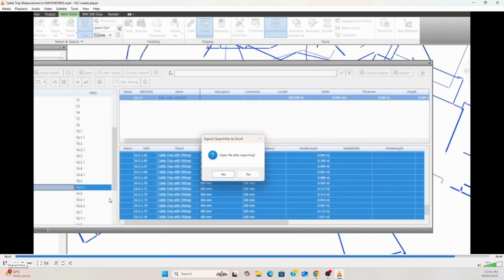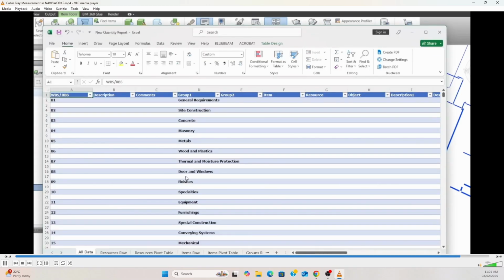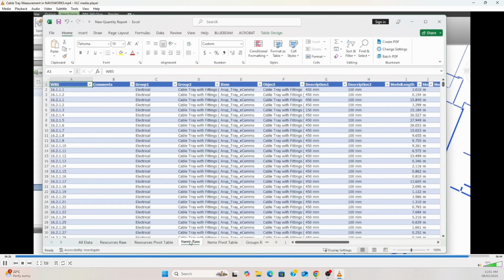Now you can see data transfer to the Excel sheet. Now it is opening. This is all the data. Click the item row, we can get it. Now you can see item description. Description 1 length is already there. Description 1 means width. Description 2 is height. All the details we required have been exported to Excel.